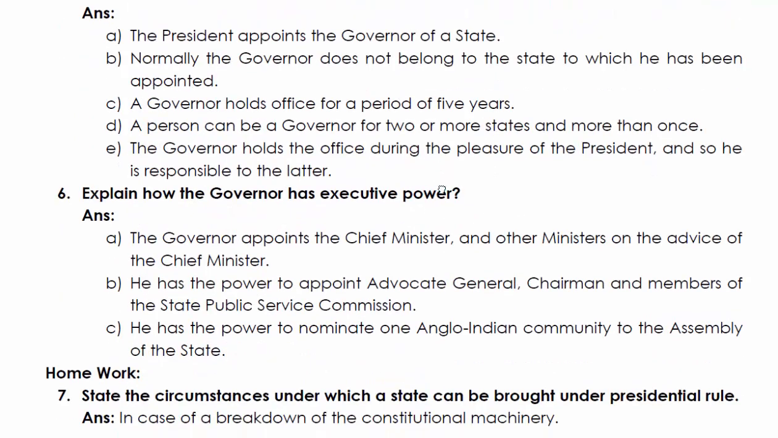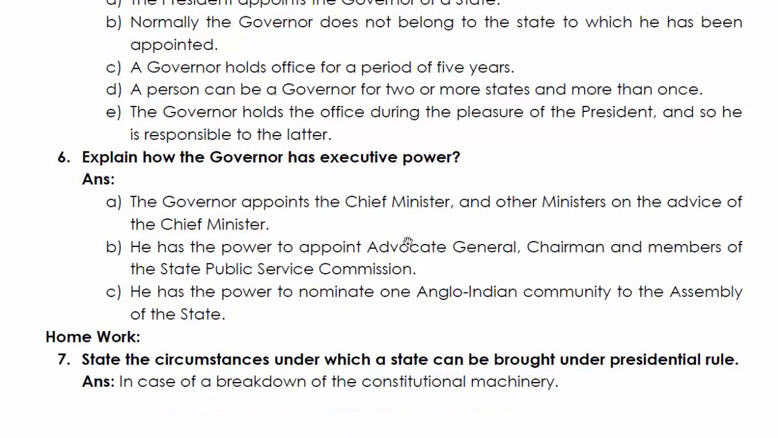Next, let's go to the next one. Explain how the governor has executive power. The governor appoints the chief minister and other ministers on the advice of the chief minister. He has the power to appoint the advocate general, and the chairman and members of the state public service commission. All these are appointed by the governor. He has the power to nominate one Anglo-Indian community member to the assembly of the state. If it is needed, then he can appoint one Anglo-Indian community member to the state assembly.